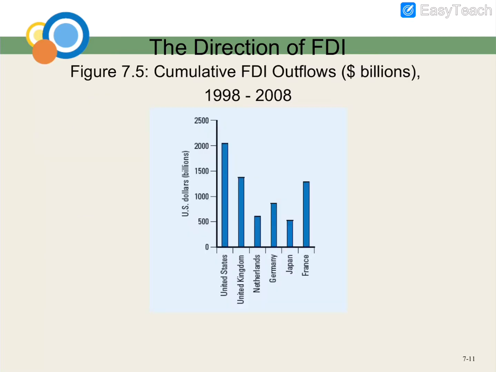This is an example, the graph that you can see. The cumulative FDI outflow, in billions. You can see the highest one is the US. Then we have the United Kingdom, France, Germany, Netherlands, and Japan. They are, I can say, the penyumbang. What is penyumbang in English? The contributors to the FDI.